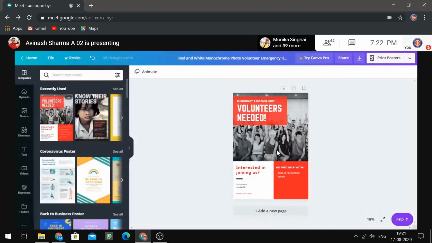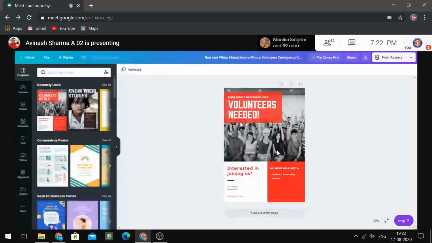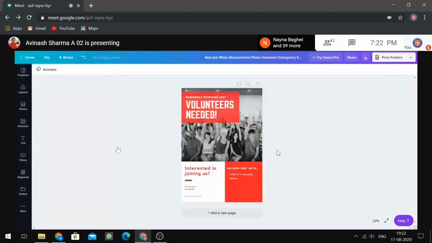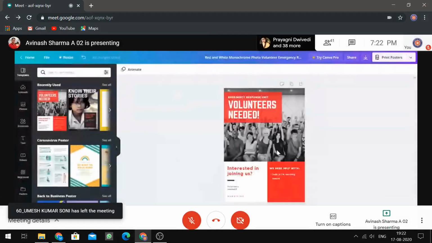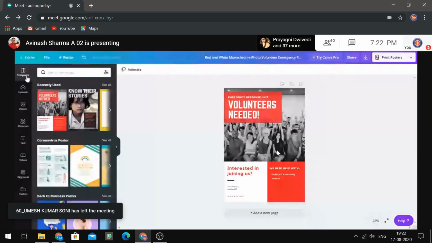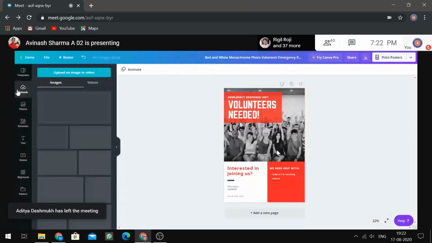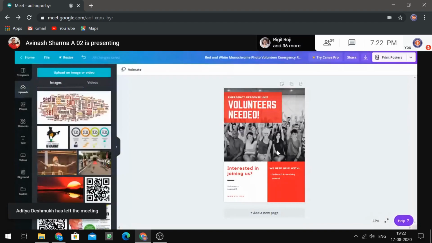Okay, so this is what we have, the editing window of the Canva website. I have selected this template before that we will use. In the left vertical column, the first option is called templates. Here we have recently used templates and templates according to the current scenario of the world. Now we have uploads.